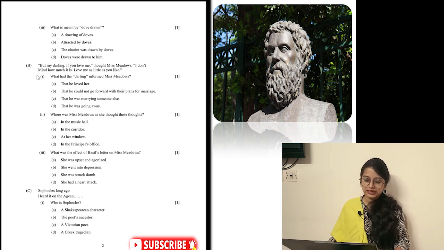Option number B. Next, where was Miss Meadows as she thought these thoughts? Where was she? What was she doing? In the music hall, in the corridor, at the window, in the principal's office? Principal's office, she went later. At her window, she was never there. Corridor, no, it is the music hall. When was she thinking all this? When the song was sung by the children. That means in the music hall only. So option number A. Then 3: What was the effect of Basil's letter on Miss Meadows?